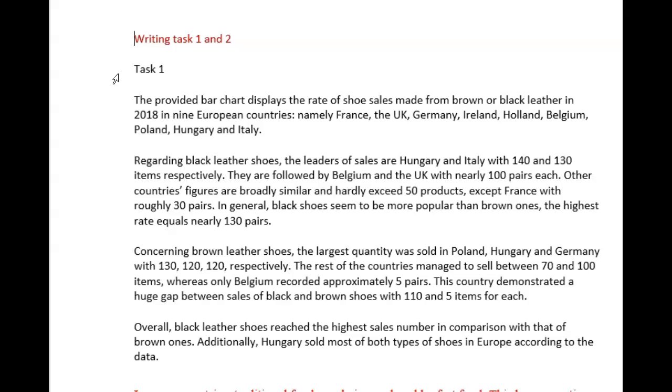So let's get straight into your essays, okay? The provided bar chart displays the rate of shoe sales made from brown or black leather in 2018 in 9 European countries, namely France, etc. Okay, let's fix some of this to make the statements a little more accurate. You're not talking about the rate of shoe sales because that's talking about the speed. We don't care about the speed. We're simply talking about the number, okay? And then you don't want to say sales made from brown or black leather shoes because that's as if you're saying that the sales are things that are black or brown leather. So that's strange.